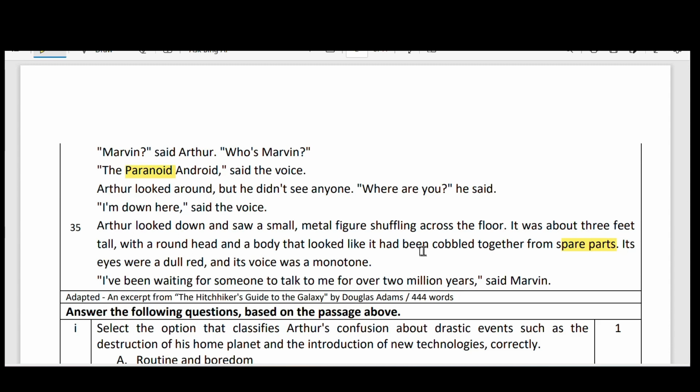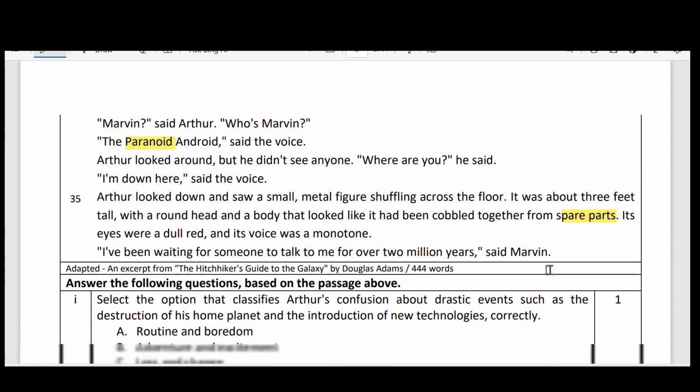"I have been waiting for someone to talk to me for over 2 million years," said Marvin. Here Marvin is telling that I am bored, man. I have been waiting for 2 million years. So in future, our robots might feel just like the robot movie we have seen. They might get feelings here, boredom there, feeling somewhat depressed. All these imply that we are going to have some powerful robots, artificial intelligence. So this is what the paragraph is about.